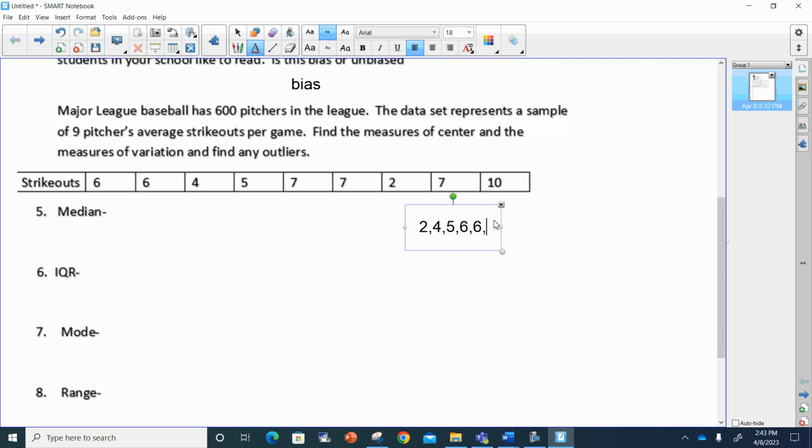After that, we've got 3 sevens. And it looks like we've got 1 ten. I'm going to count all these: 1, 2, 3, 4, 5, 6, 7, 8, 9, just to make sure we got all of them. We're going to put a little space in between each one of these to get a little work done.